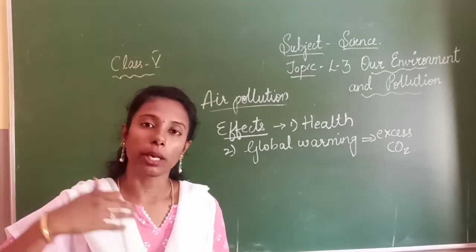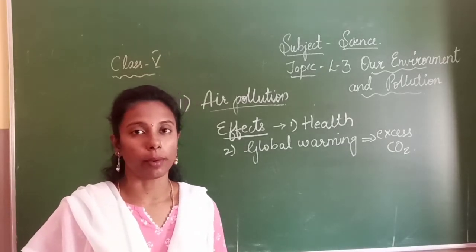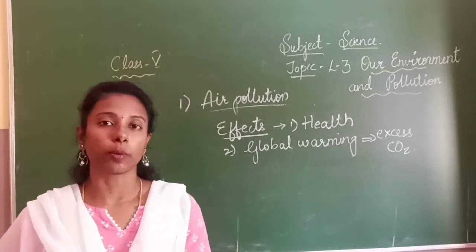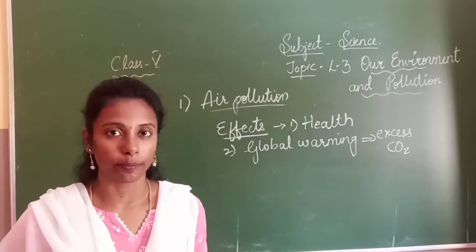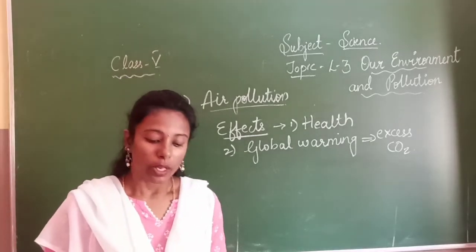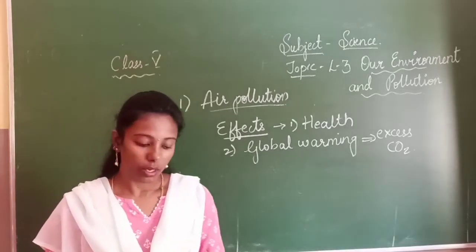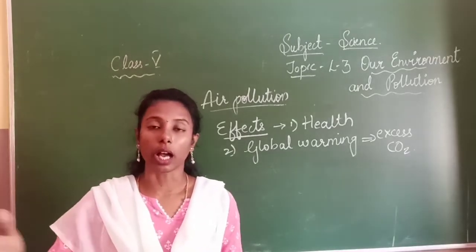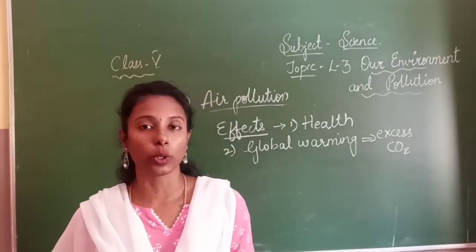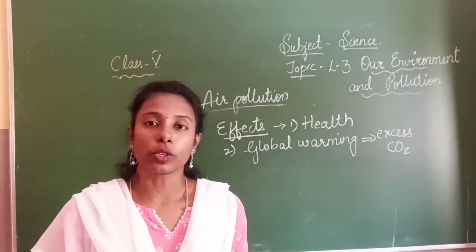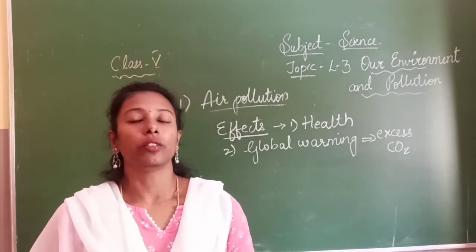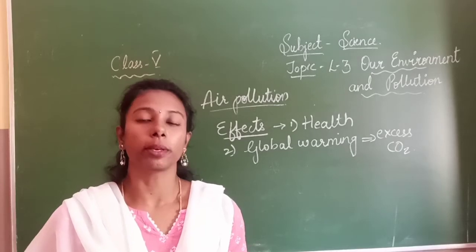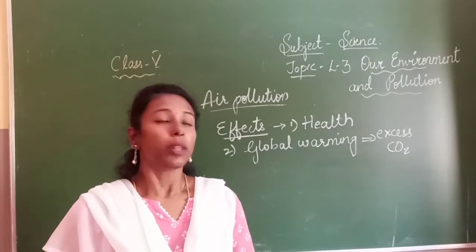Whatever carbon dioxide is released in the environment, carbon dioxide is responsible for the production of heat. You remember that, okay? So excess of carbon dioxide, what does it do? It produces a warm or hot temperature.